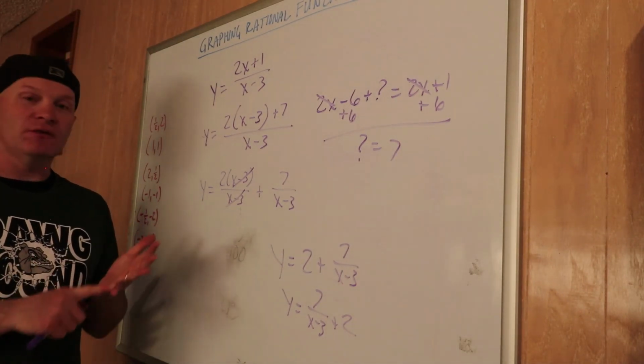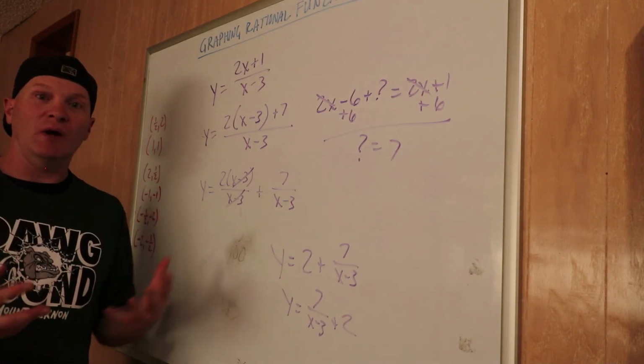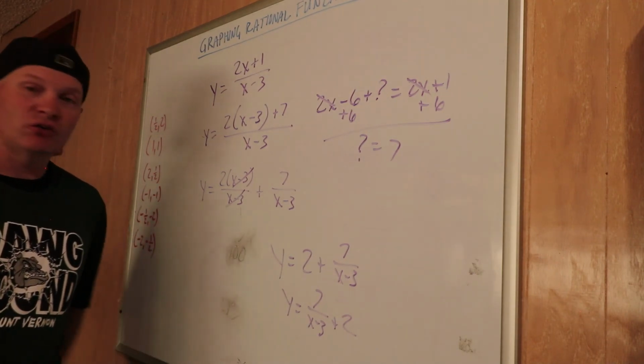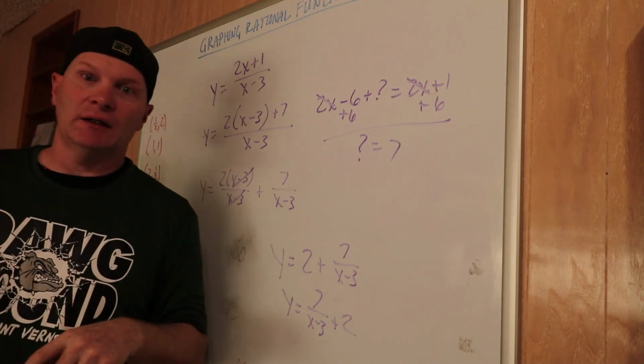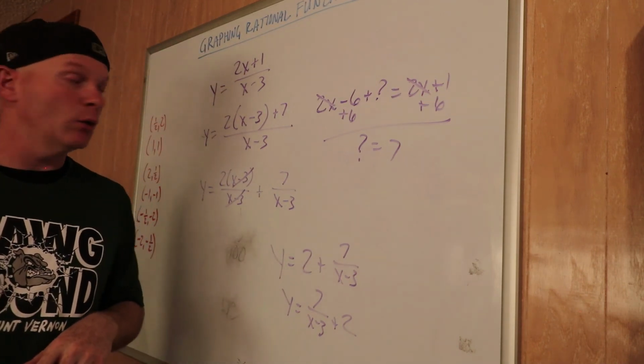So you should theoretically know how to graph just a regular rational function, and then you have two different ways of rewriting them if they're like that. Okay, you can use whichever method you want.